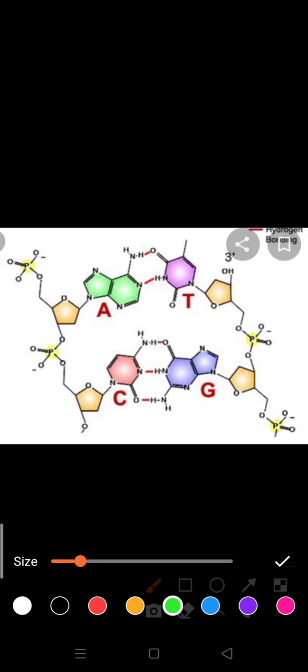If you see the structure of purine, you can understand that this is the complete structure of DNA. This is the structure of pentose sugar. One strand is just opposite of the other.